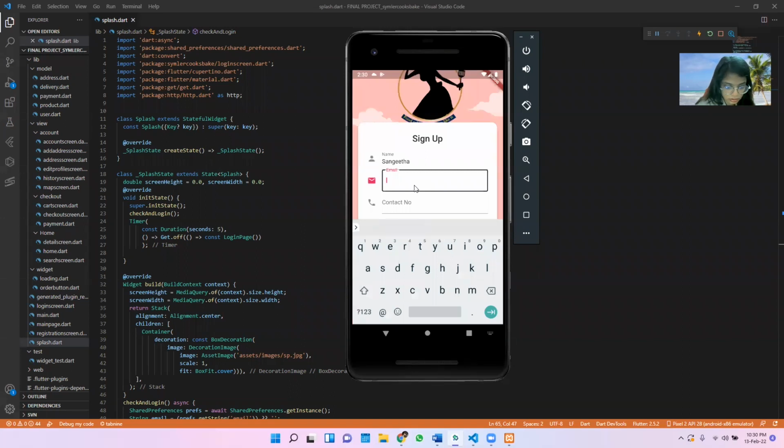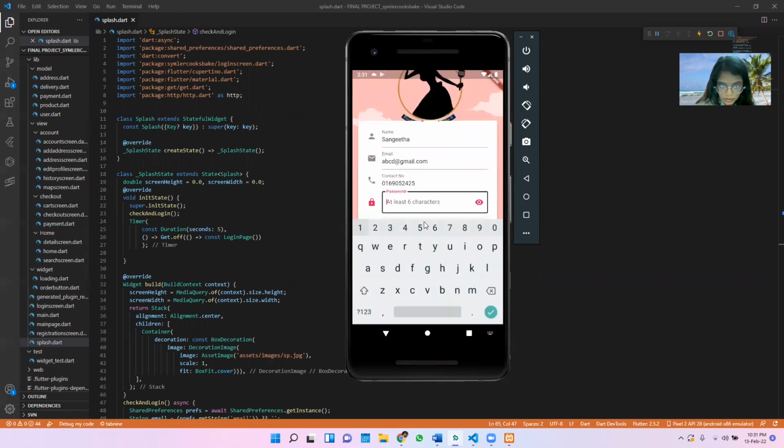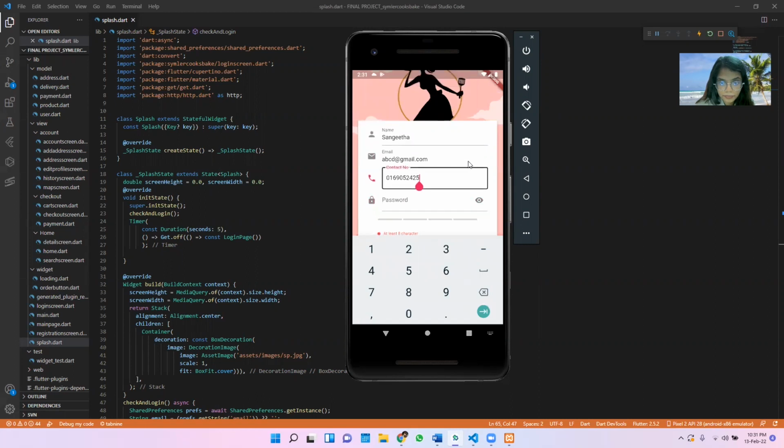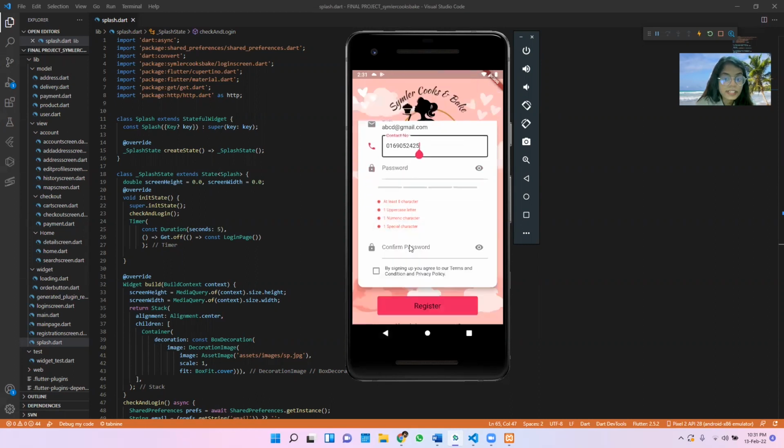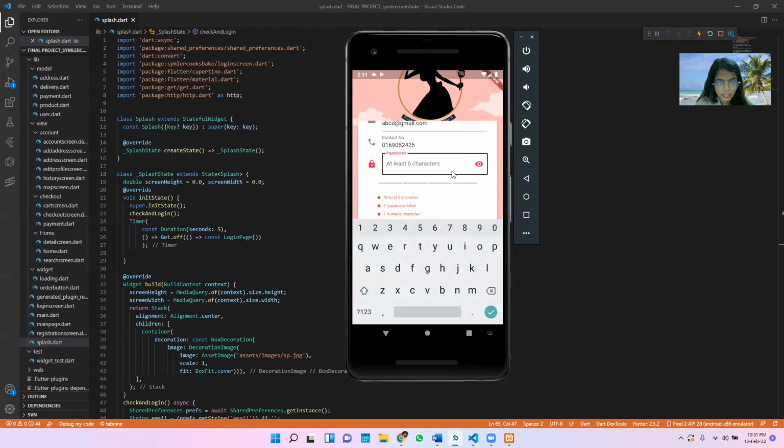Sangeeta, gmail.com, 016905245. And here you can see there are four requirements in order to come up with a strong password: we need at least 8 characters, 1 uppercase, 1 numeric character and 1 special character.